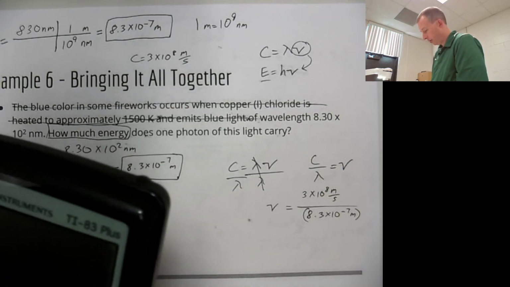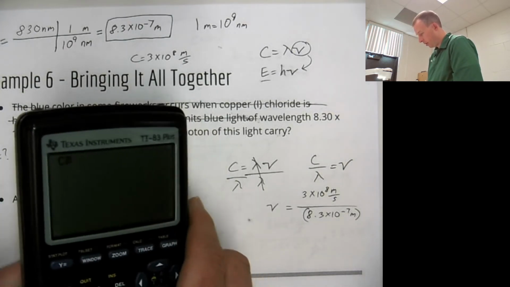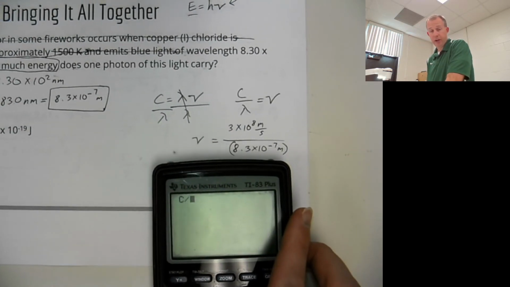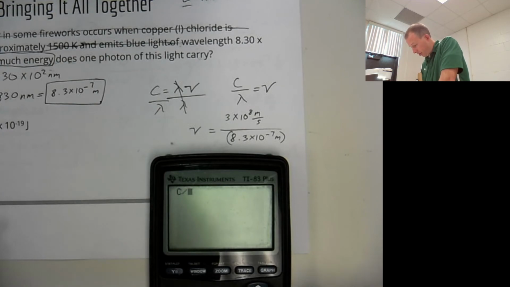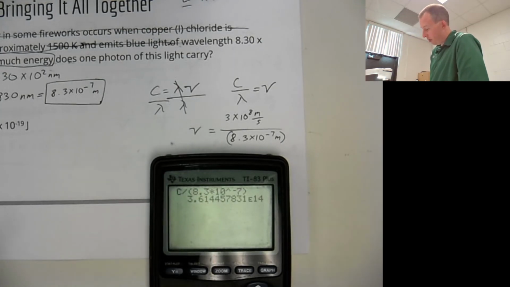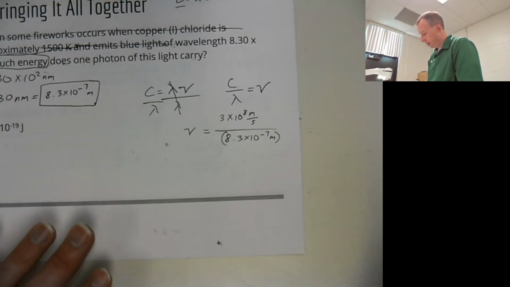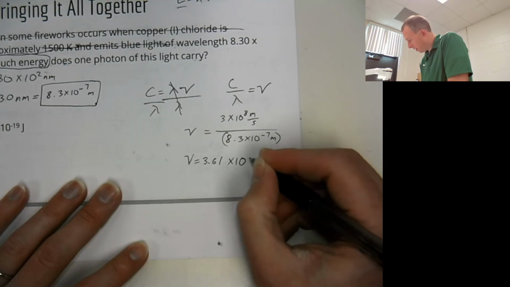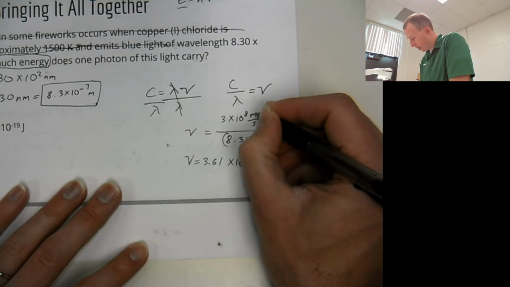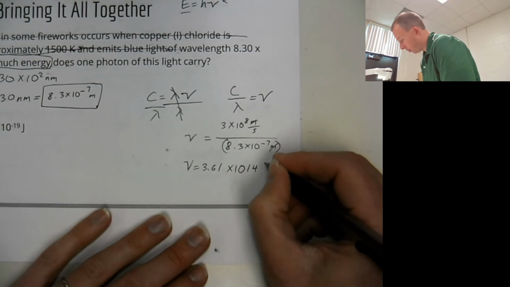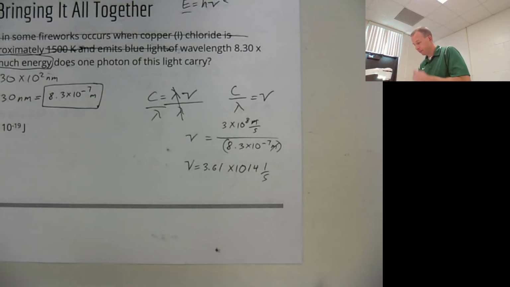So you will do that. You'll do the speed of light. I've got it programmed into the calculator. Remember, I've got it programmed, so you can do that too if you want. It's much easier. Divide by parentheses. So our frequency is 3.61 times 10 to the 14th. And then remember, your meters are going to cancel, so you're left with just 1 over S. So your units are 1 over S, which is hertz, which is fine.